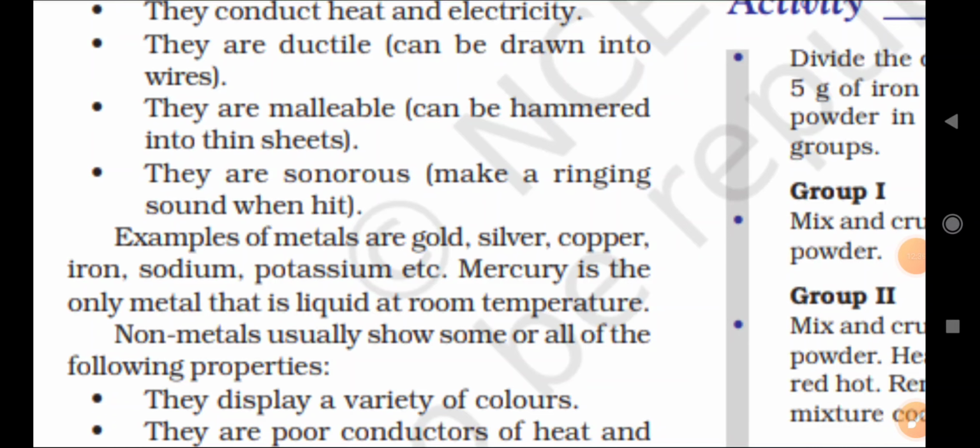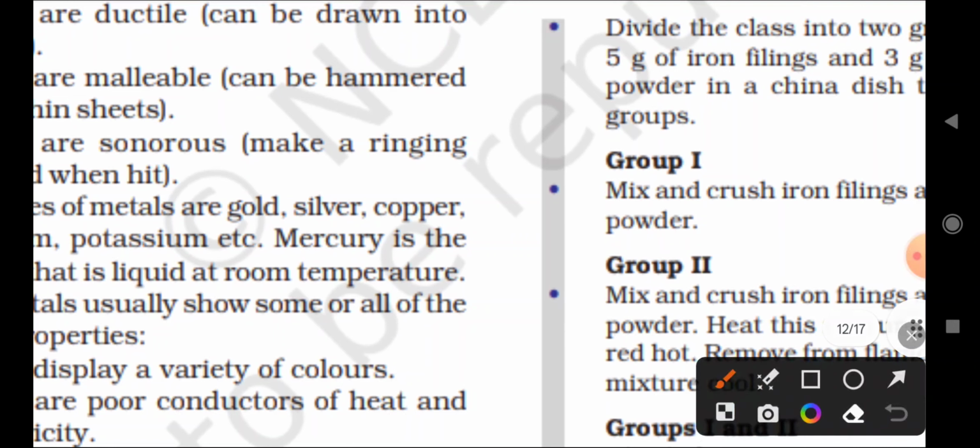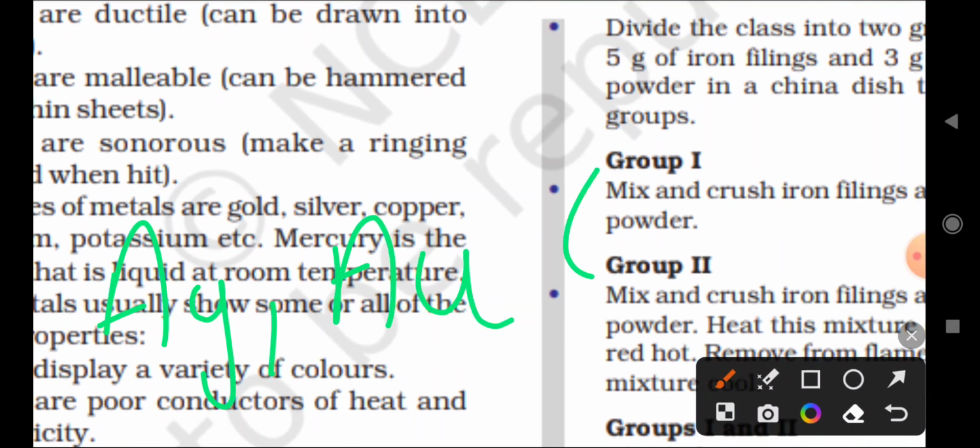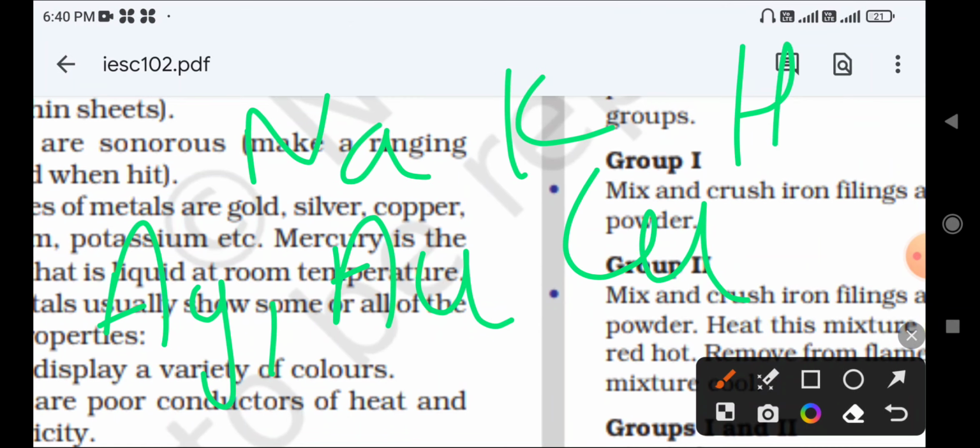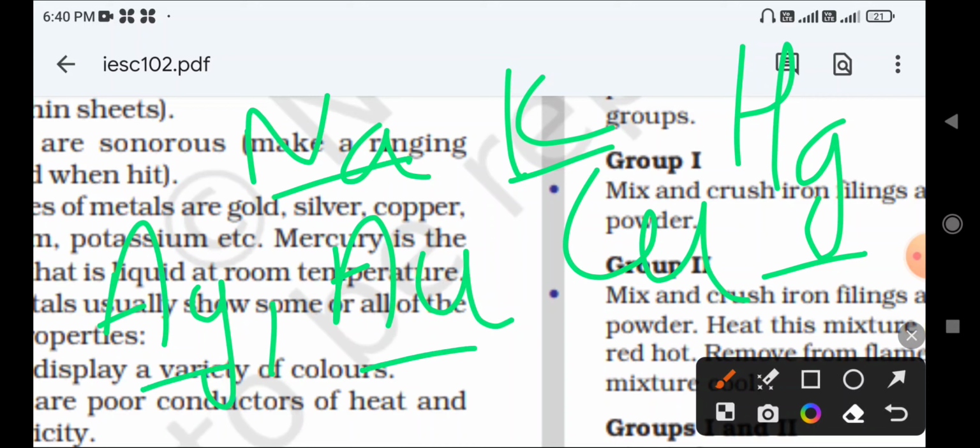And we can give examples of different types of metals: gold, silver, copper, sodium, potassium, mercury. These are examples of metals. You can also give iron and zinc. These are the examples of metals.